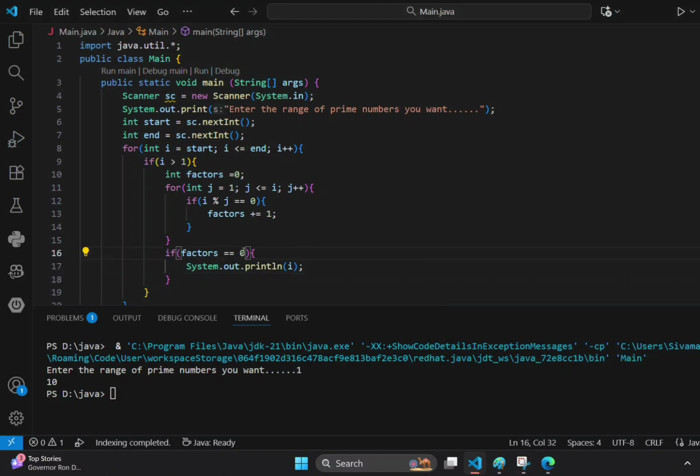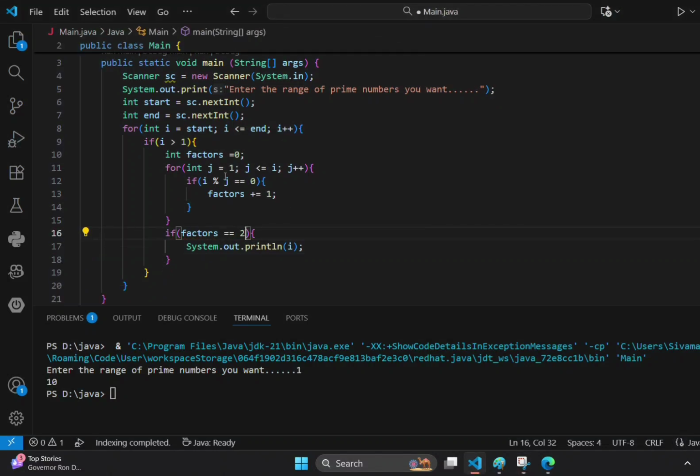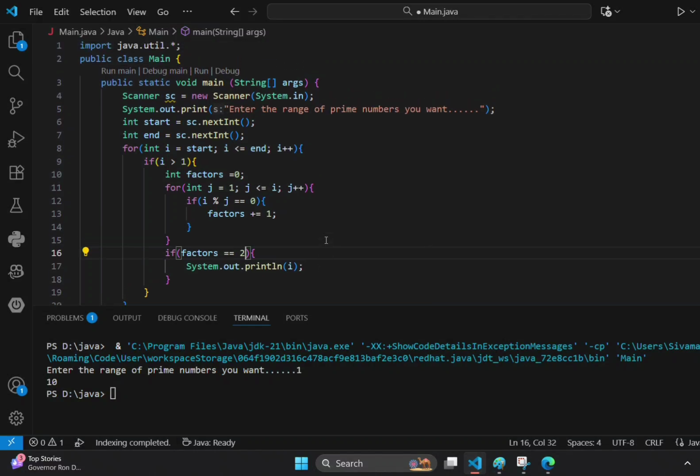Yeah, guys, the count should be 2. Why? Because here we mentioned 1, 2 itself, right? We are checking from 1 to itself. So we need to mention 2. Okay, now I think it is perfect. Yeah, that is the reason only.